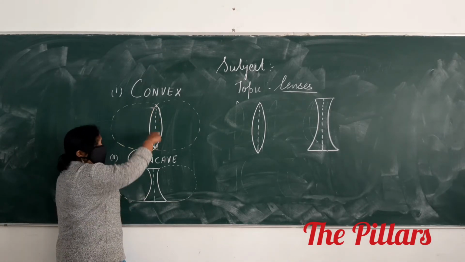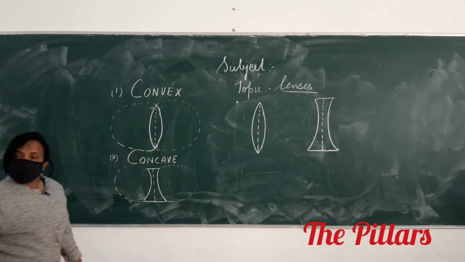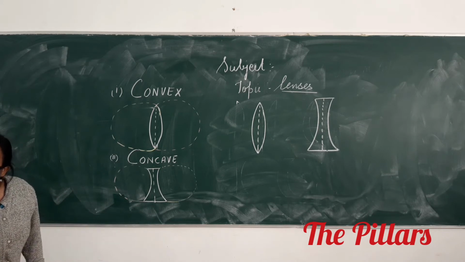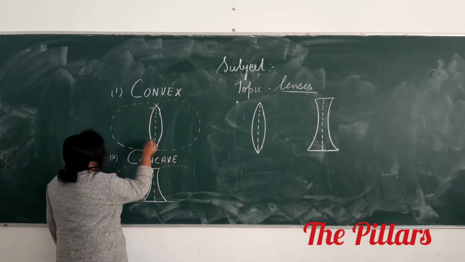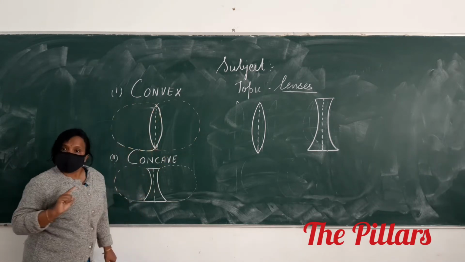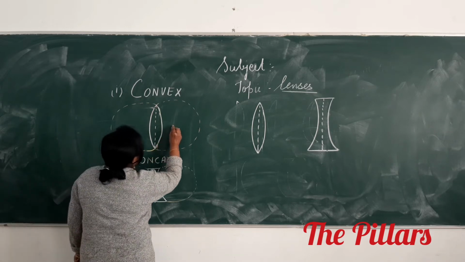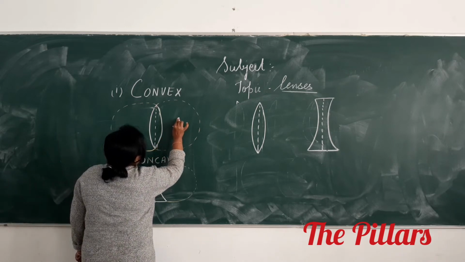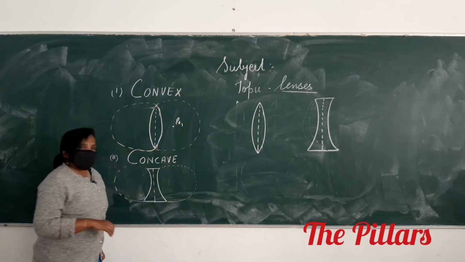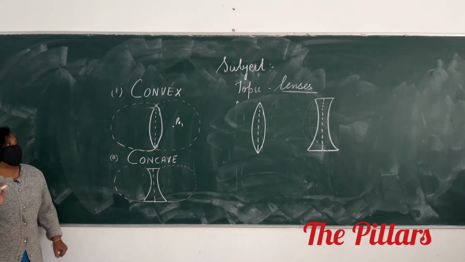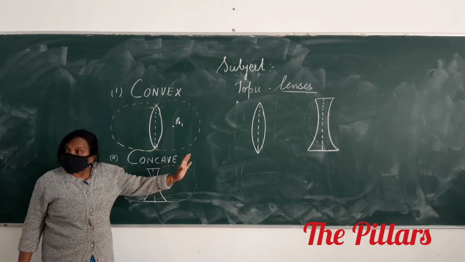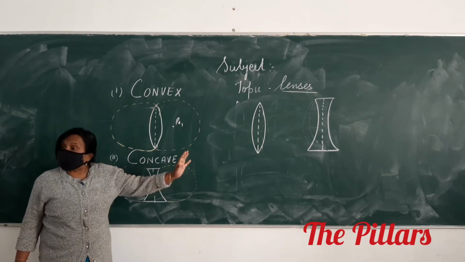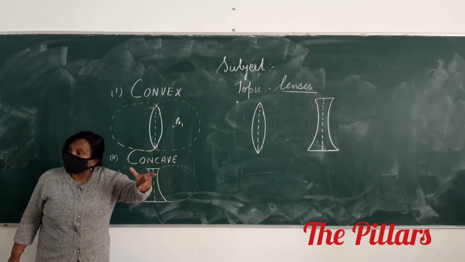This biconvex lens is bounded by two transparent spheres. One is this one and the other is this. So the radius of this transparent sphere will be called R1, the radius of the spherical lens. It's a lens because we are talking about a transparent medium.